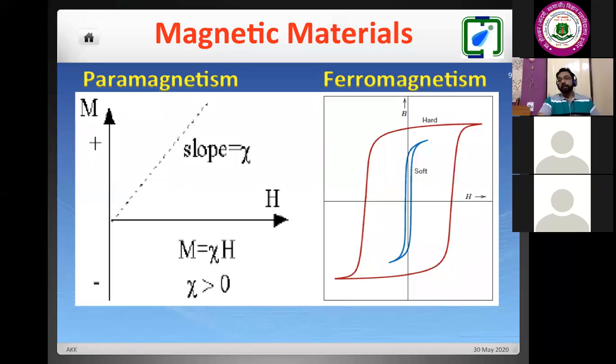So depending on the nature, we may get this kind of loop, red color or maybe the blue color. If we get the red color, then it is called a hard ferromagnet. If it is the blue color, with a small value of coercive field, we get a soft ferromagnet. So we will be using these types of ferromagnetic materials for different types of device applications.